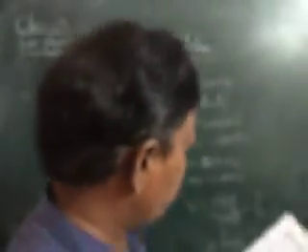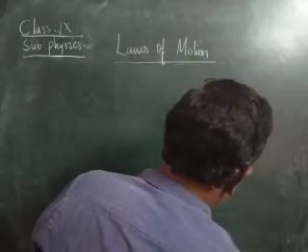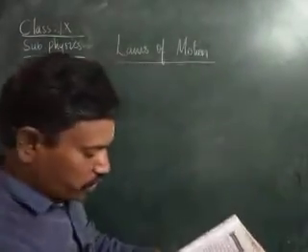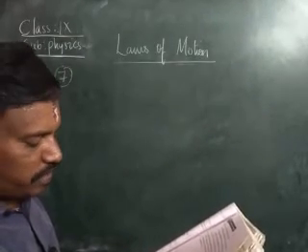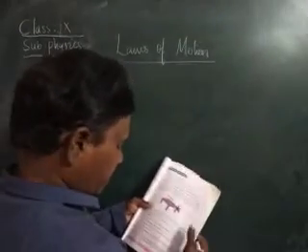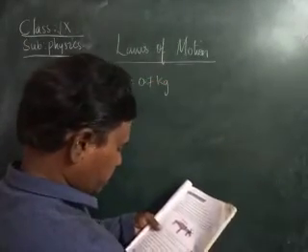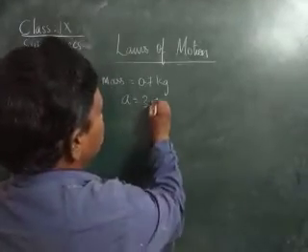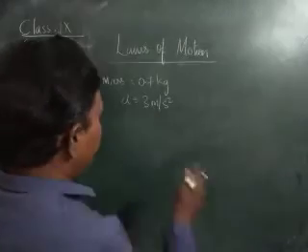Next, seventh problem, children. Let us see the seventh problem. What force is required to produce an acceleration of 3 meter per second square if a body of mass 0.7 kg? Here mass is given as 0.7 kg, children, and acceleration is also given: 3 meter per second square. Now what is he asking? He is asking to find the force.